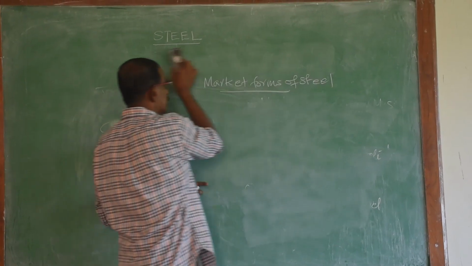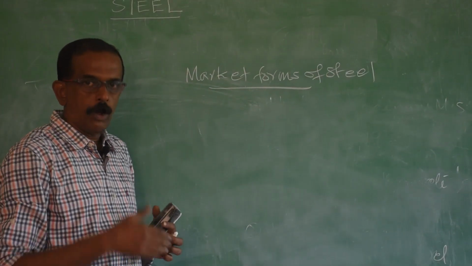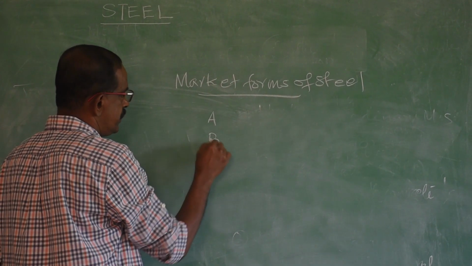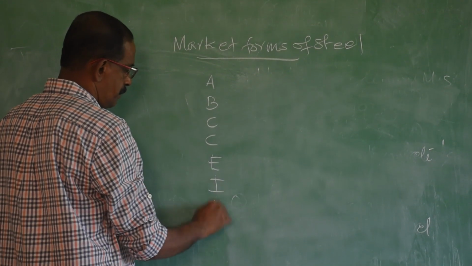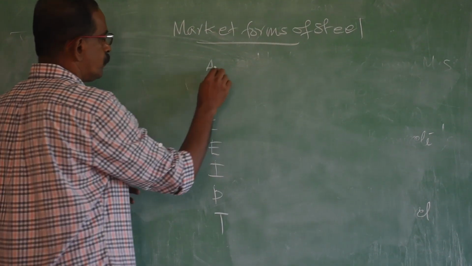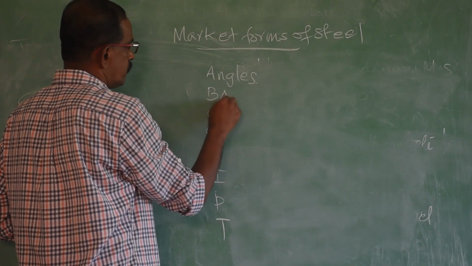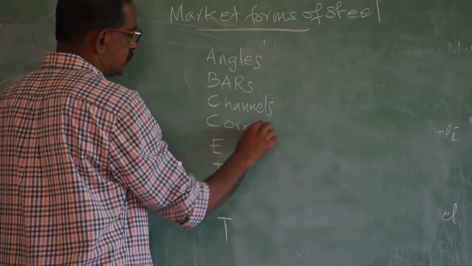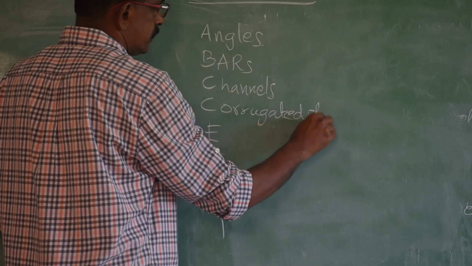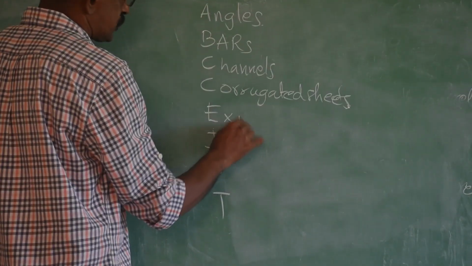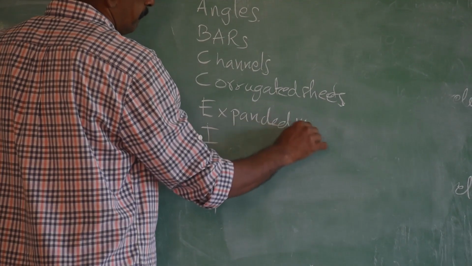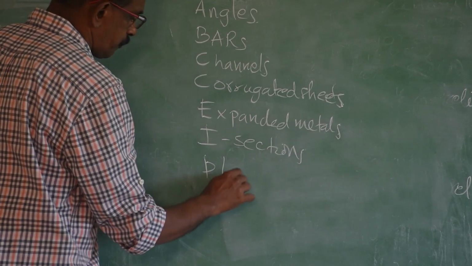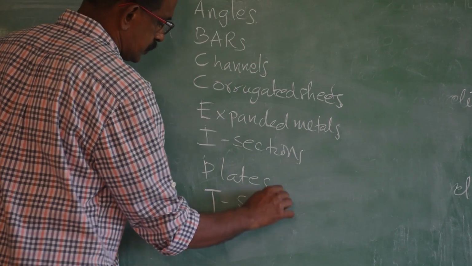There are different varieties. So, to recollect all the market forms, I will arrange them in alphabetical order: A, B, C, C, E, I, P and T. A for angles, B for bars, C for channels, next C for corrugated sheet, E for expanded metal, I for I sections, P for plates, T for T sections.